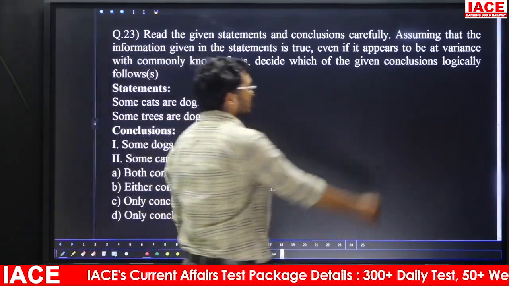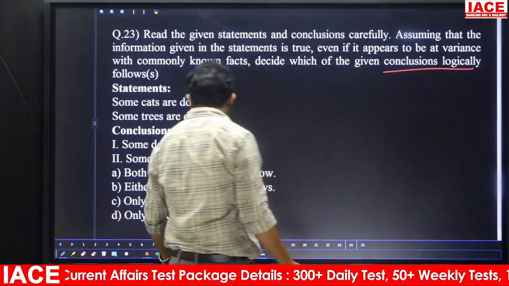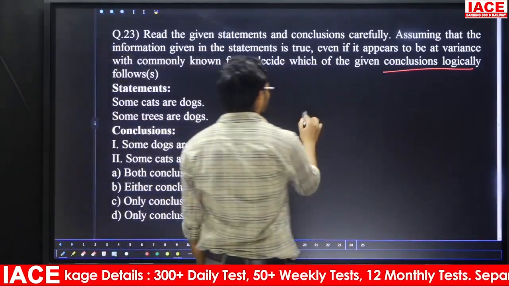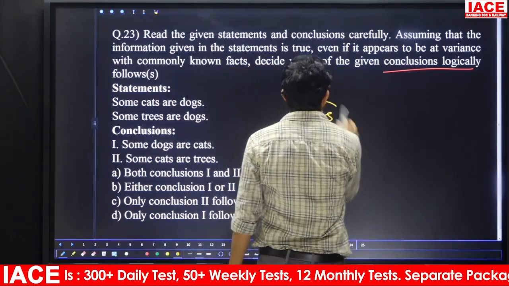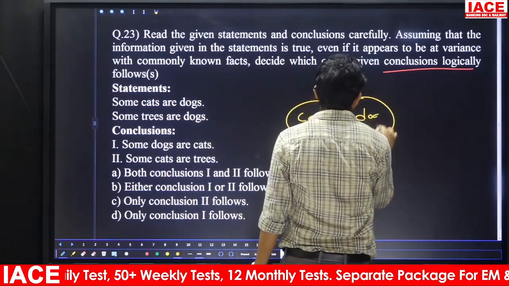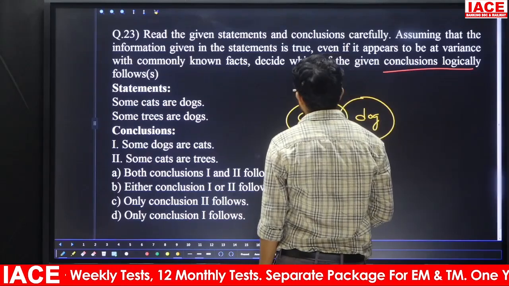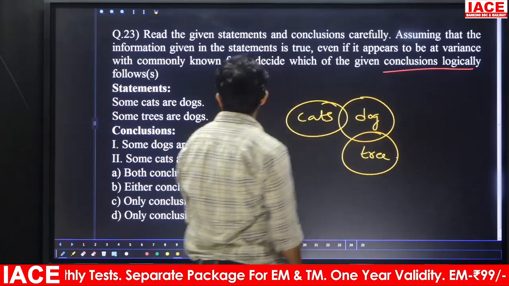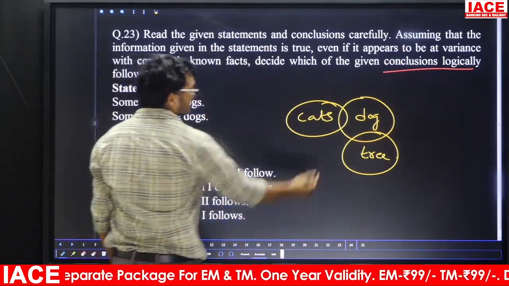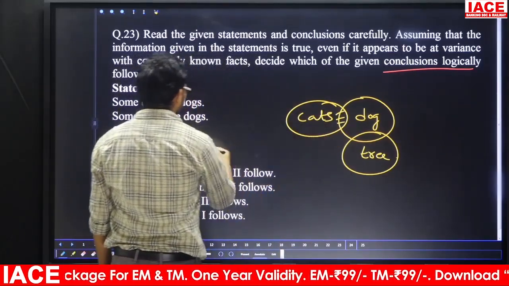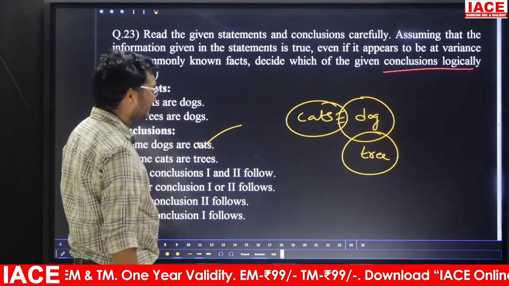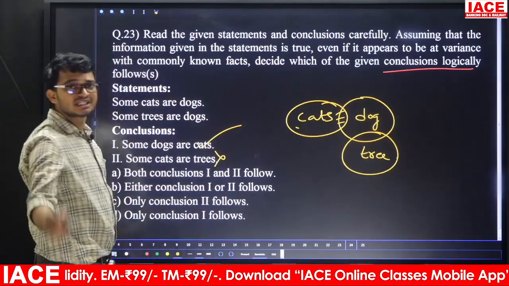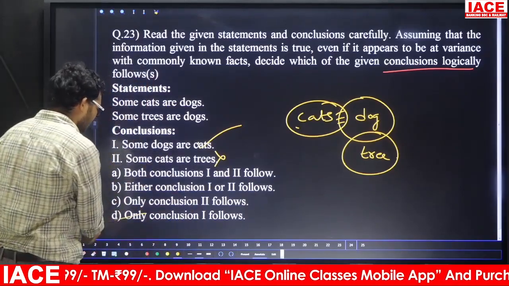Question number 23, here the question is from syllogism. Our requirement is what? Which of the following conclusions logically follow? Take here given statement, some cats are dogs. Friends, take care, cats, some part of cat is a dog. Next one, some trees are dogs, some part of tree is a dog. Take first one, some dogs are cat. We know some part of dog is mixed with here cat. First one is true. Second one, some cat are trees. Cat and tree relation is, can't say, this one is, no chance. So answer is what? Only one follows, answer is option D.